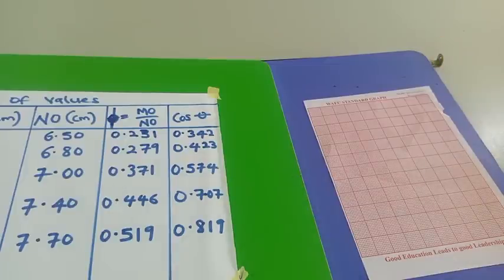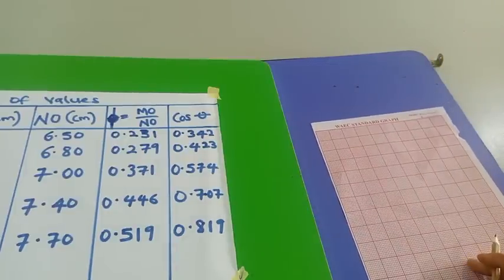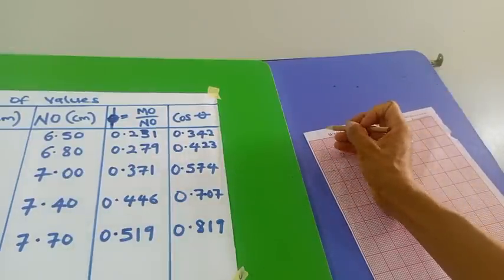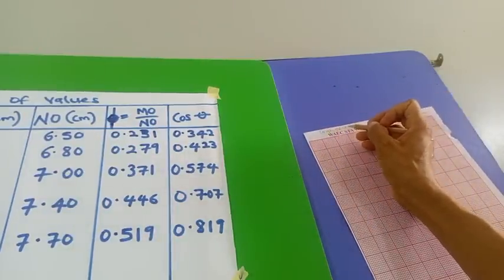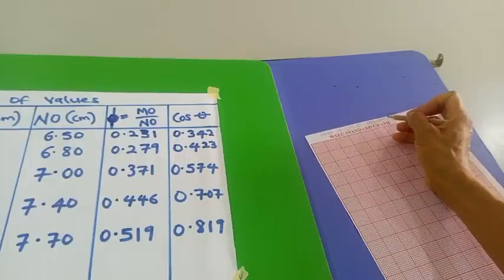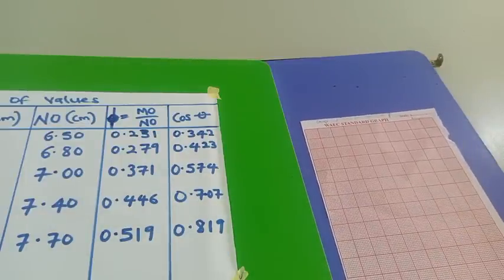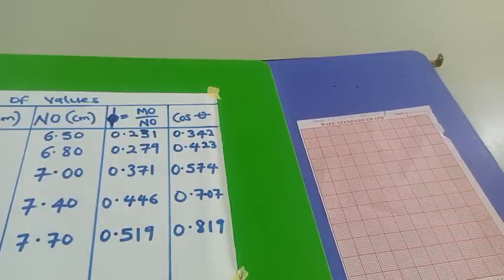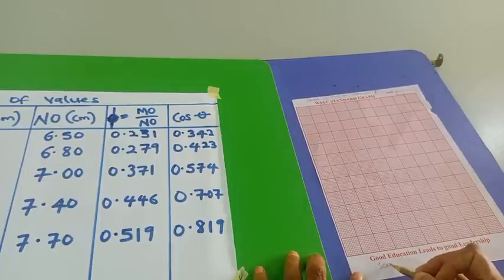The first thing to do is to write what you are plotting. Let's label the graph. We'll say graph of cos theta against phi. Please put the label graph of cos theta against phi. Then the scale. Please always choose the scale.